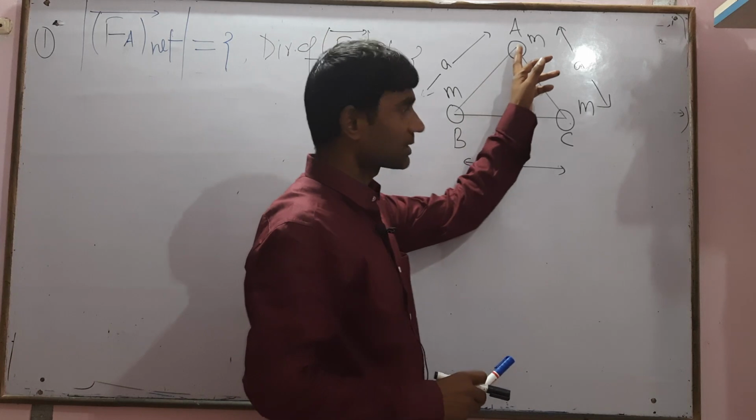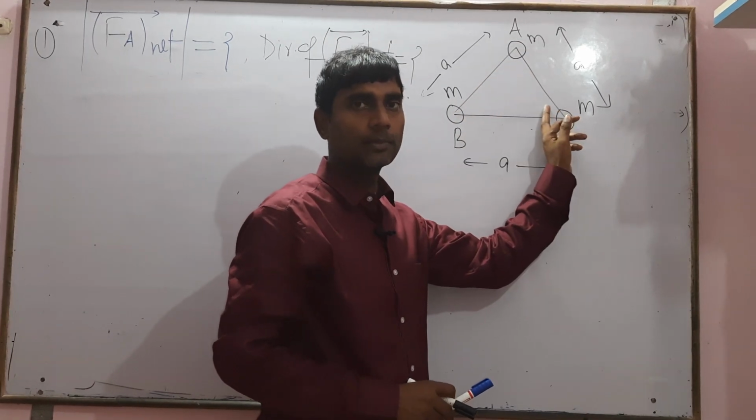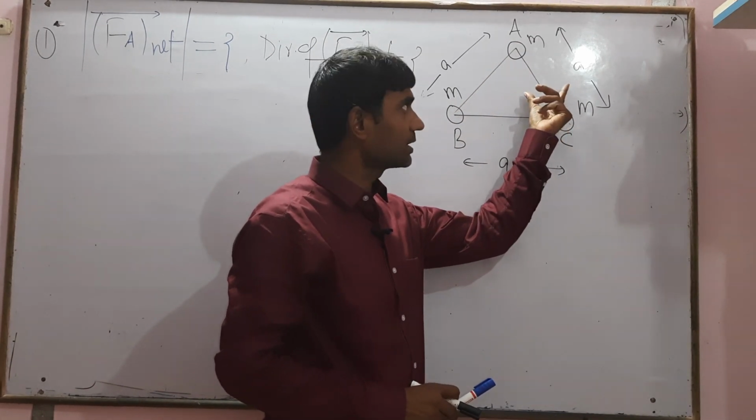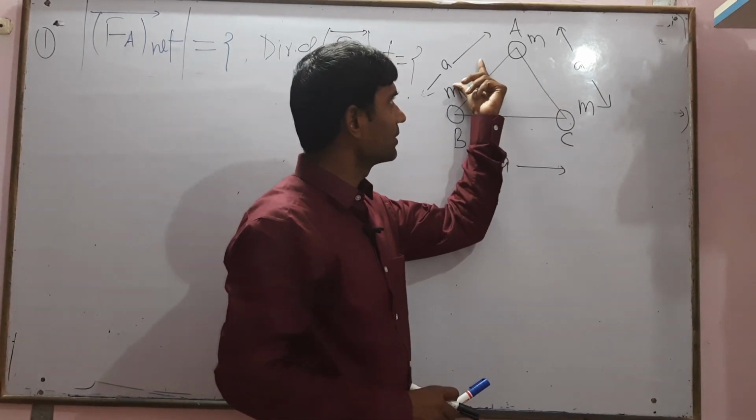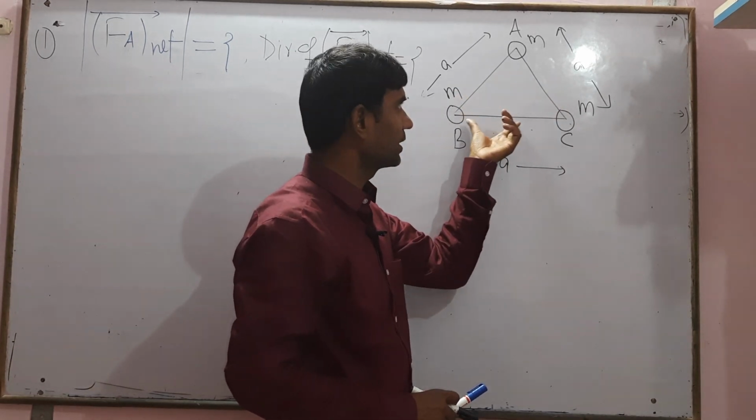We have three point masses, M, M and M. This figure is an equilateral triangle, and the distance between any two point masses is a.